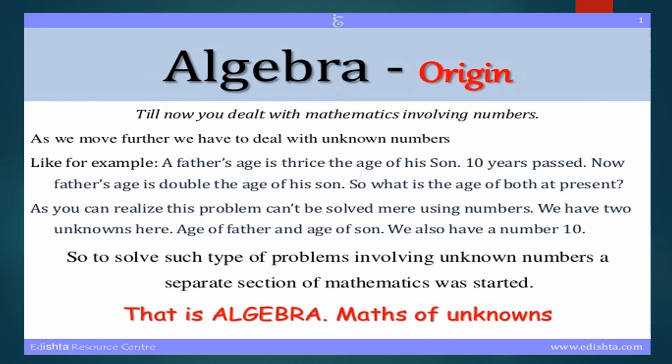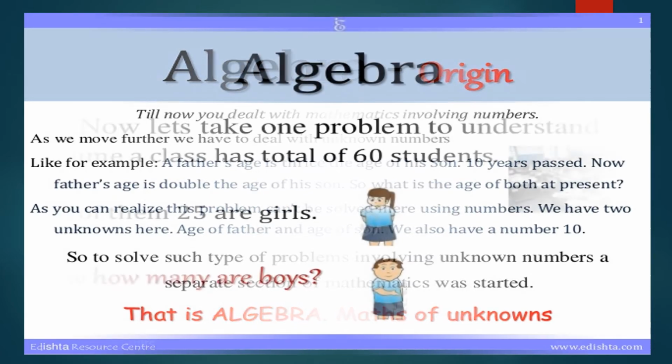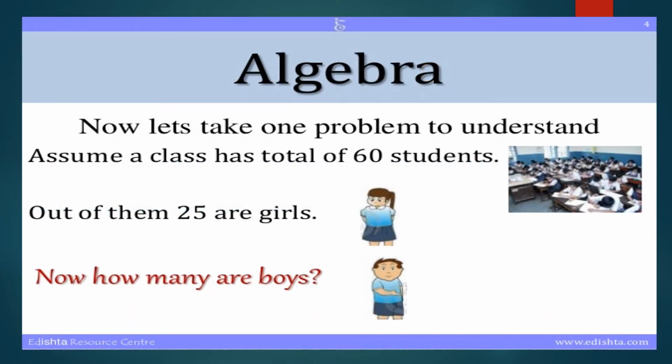Actually, algebra is something which is about unknown number. The number which is not known to us and we have to find this. Let's take one example. Now there are 60 students in class. Out of them, 25 are girls. So how many are boys? This is a simple problem, but here how many are boys is the unknown value. And how will you find that? 60 minus 25 is equal to 35. Right? That is the correct answer. So the number of boys is 35.